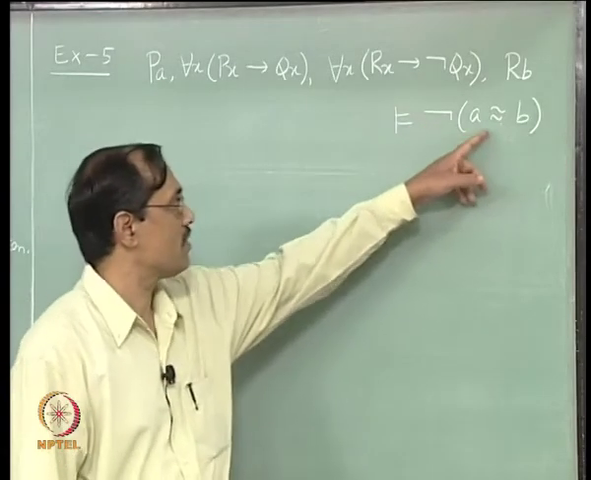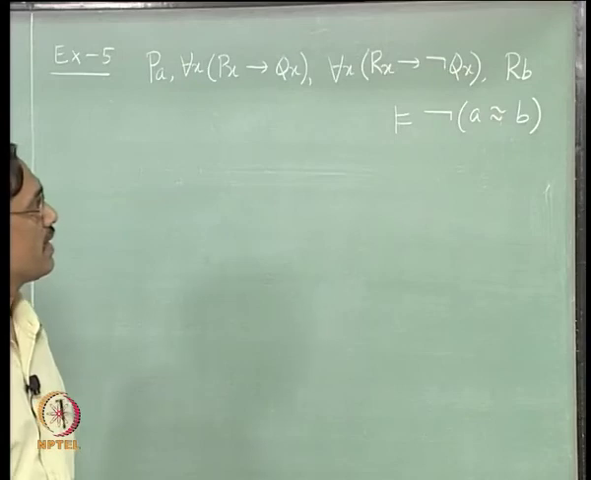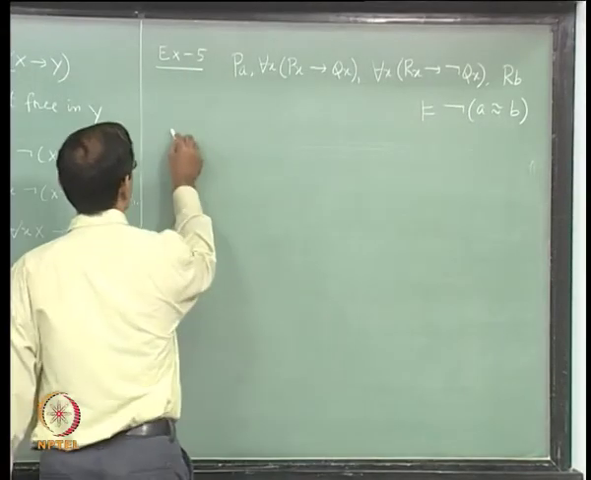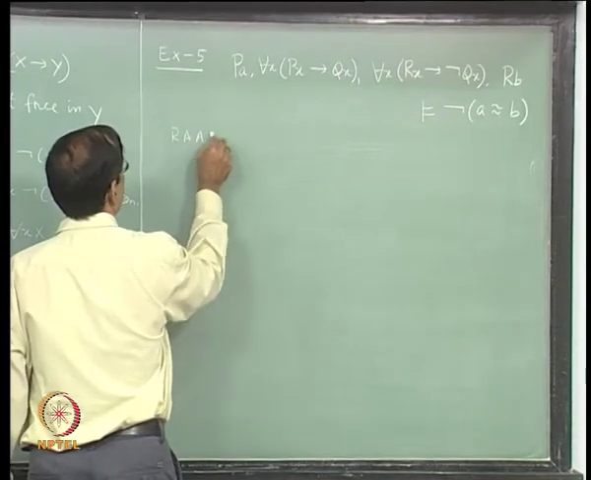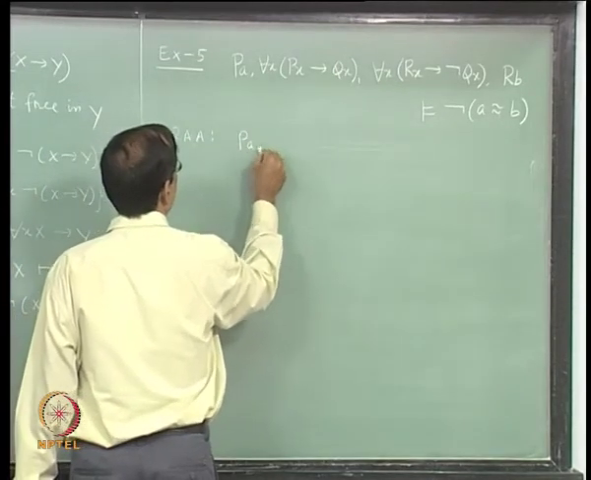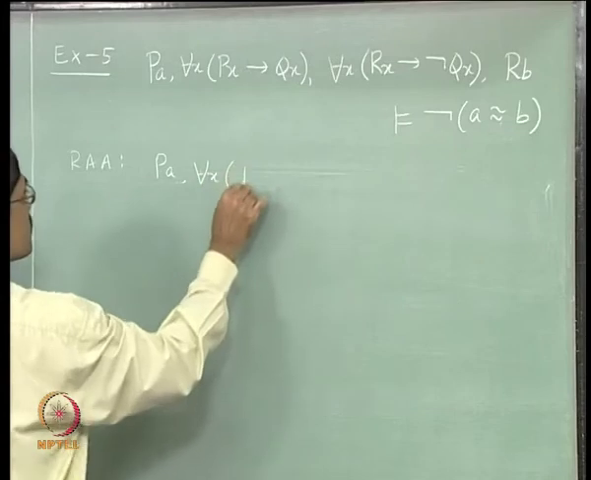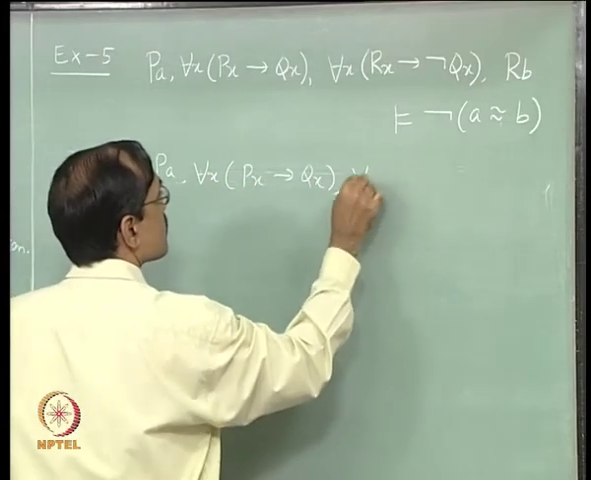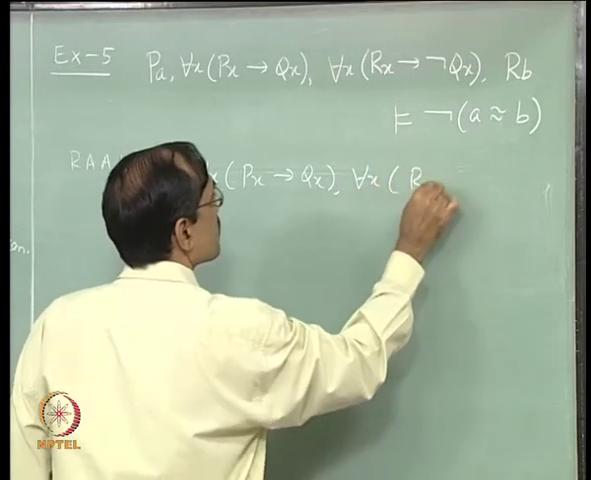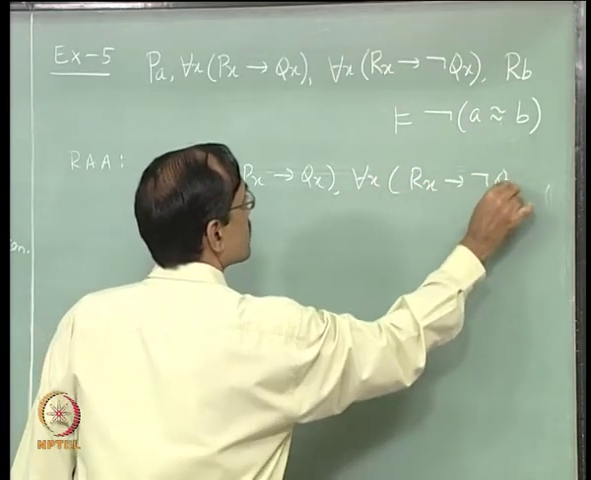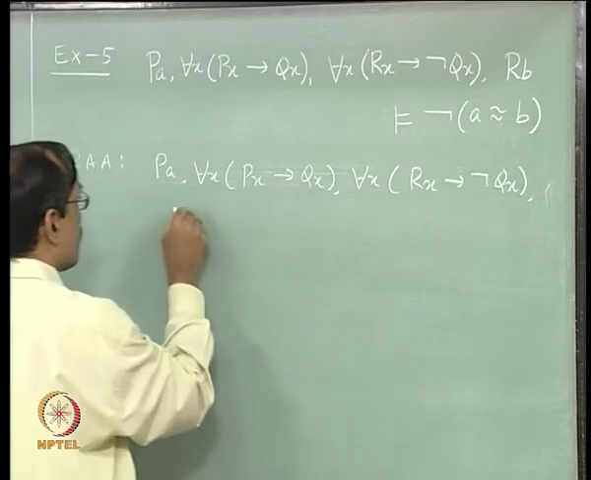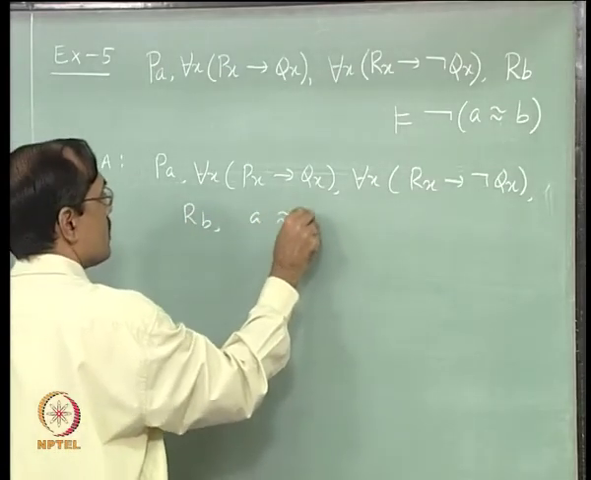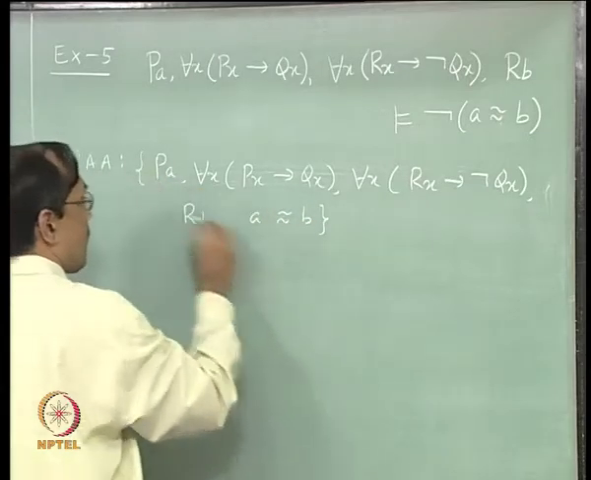See, with not of A equal to B it is not easy to get, right. So use reductio ad absurdum from the beginning. So by RAA we try to show that for each x, Px implies Qx, for each x, Rx implies not Qx, and Rb and A equal to B is inconsistent.